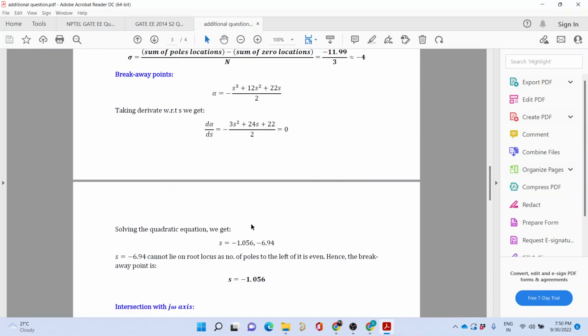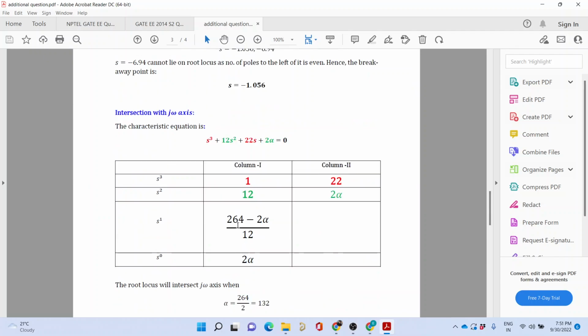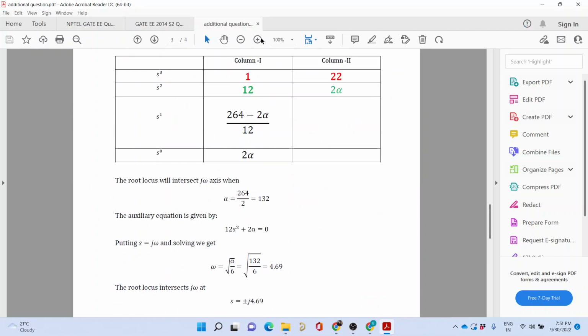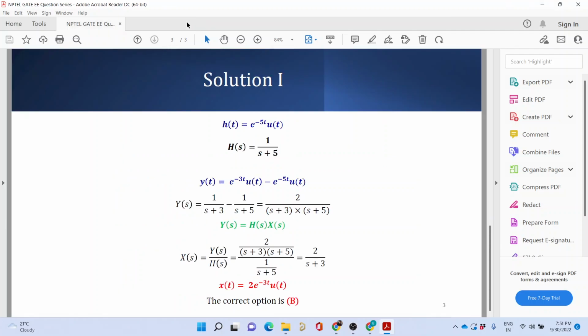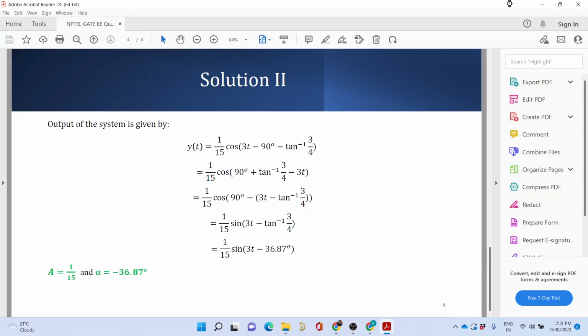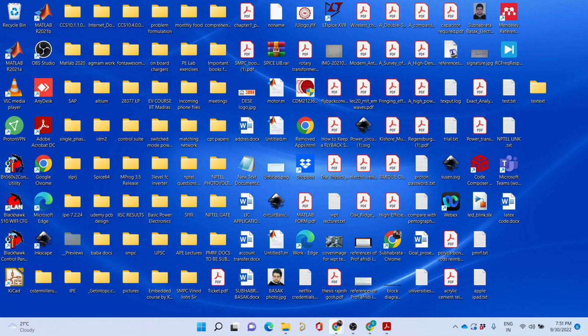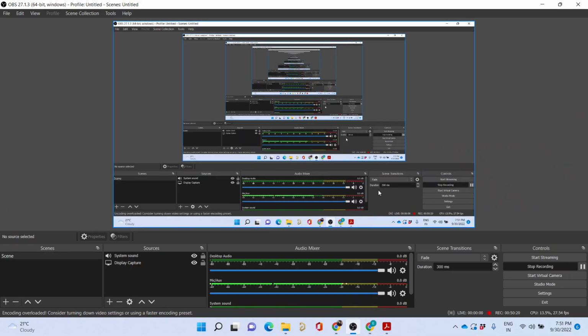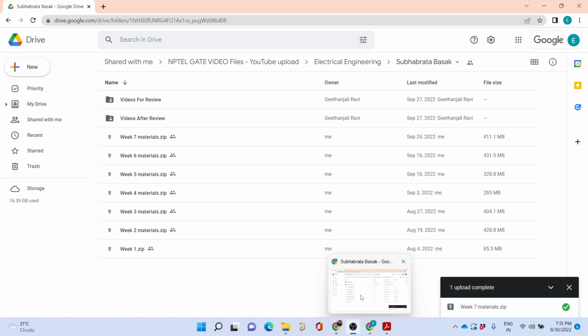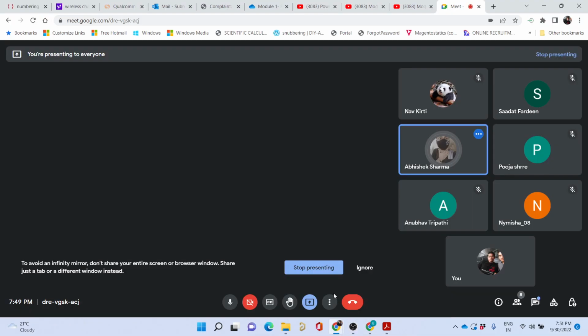Okay, so that would be all for today. I have shown you 4 sums. Nothing more I have. I will have an exam coming up on 20th of October. 19th of October I would be a bit busy with my studies. So maybe in the next class, if I find time, I will be teaching you asymptotic Bode plot. If I don't, then maybe we will be doing that at some later date. Okay, will that be okay for everyone?